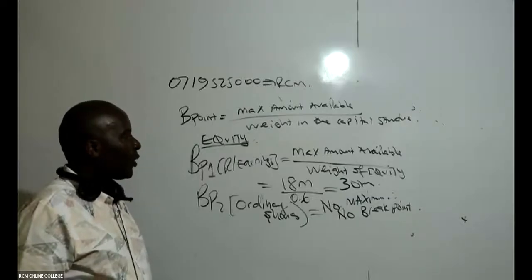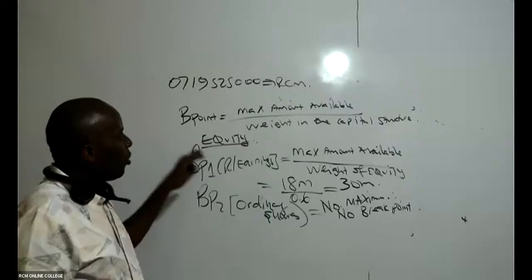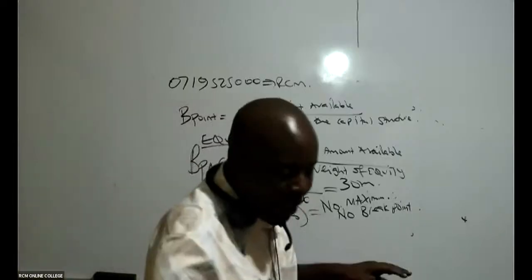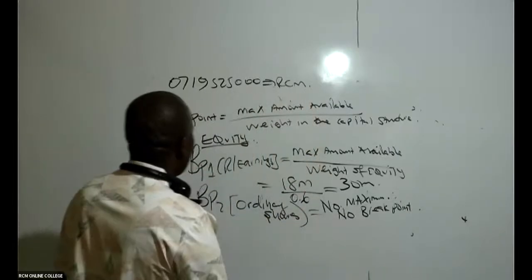All right, so that is the breakpoint for equity. Go ahead and give me the breakpoint for debt.